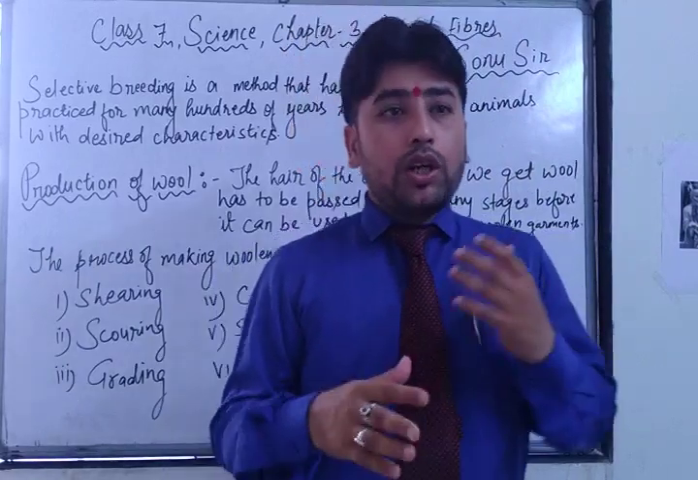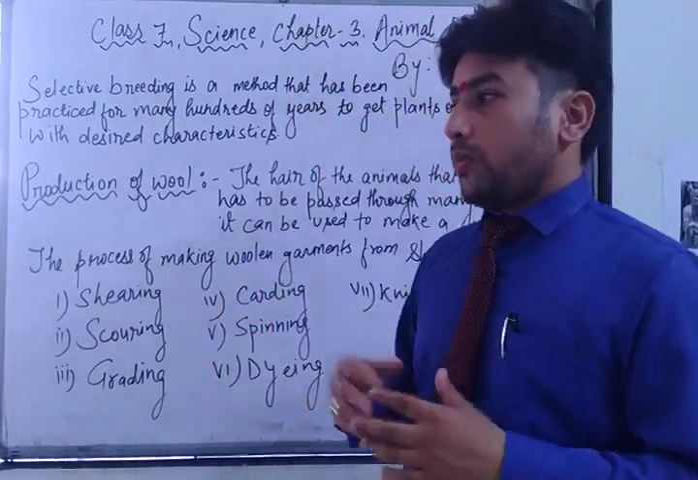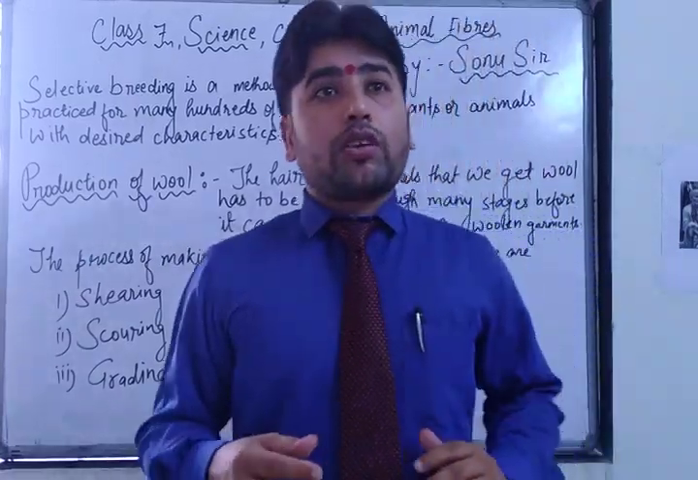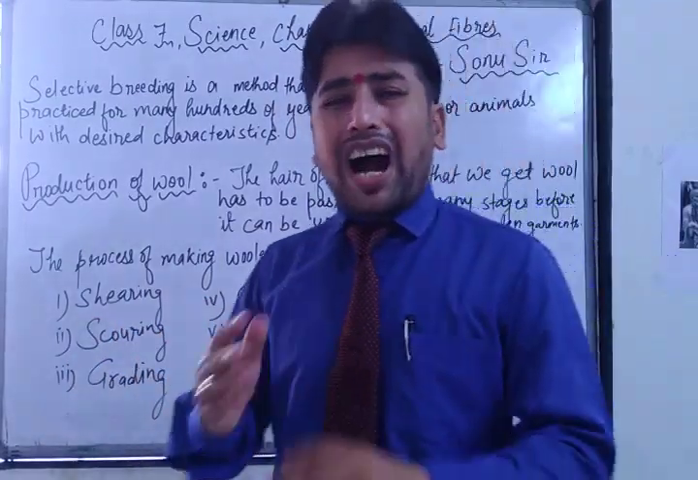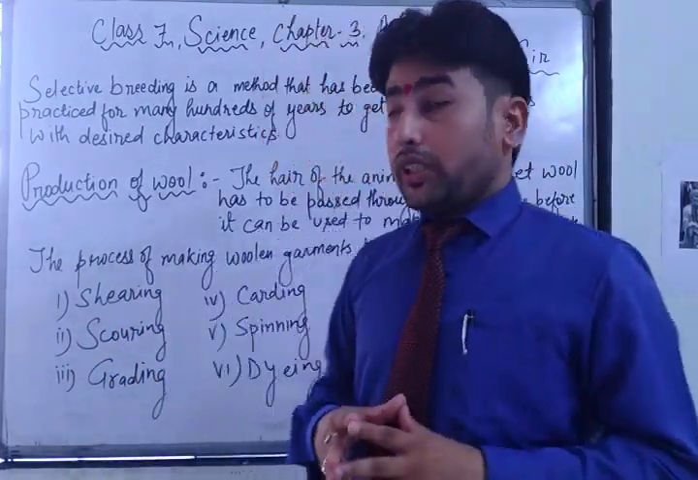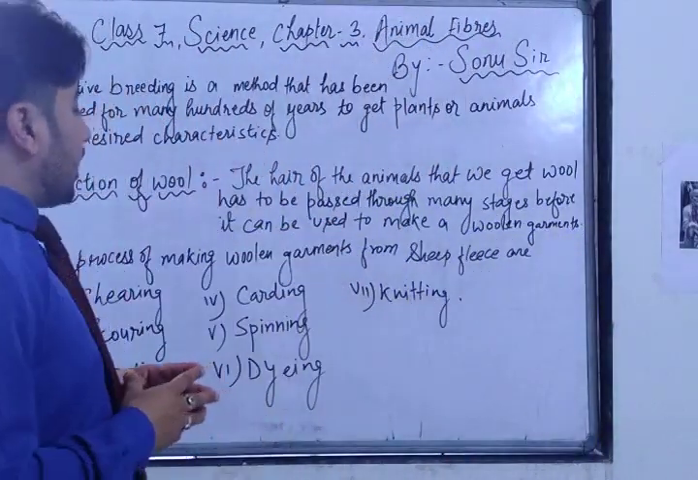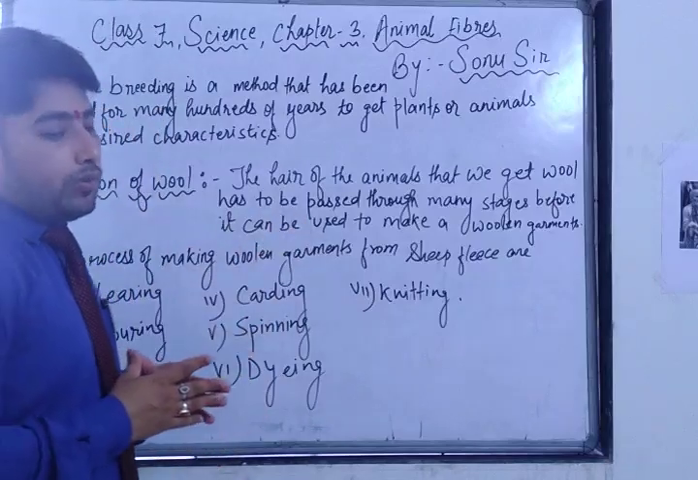What is the meaning of production? Have you heard the word production? After production, when the item is dispatched, it is ready. In which country how many woolen garments are being produced, and how this production method is used. First of all, the hair of the animal that we get as wool has to pass through many stages before it can be used to make woolen garments.